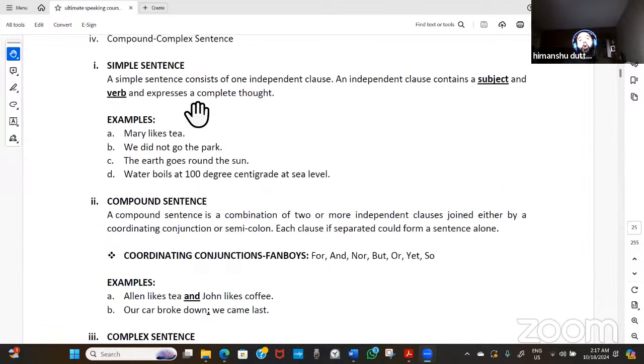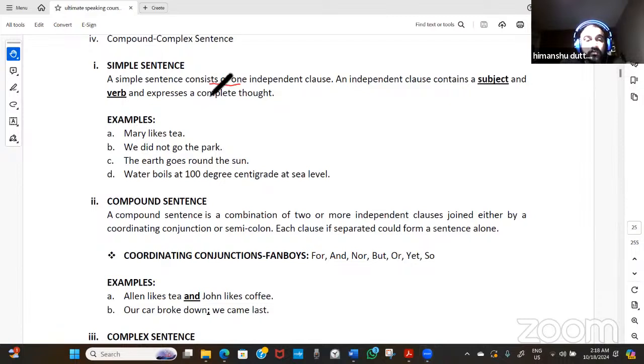Now we are going to talk about the kinds of sentences based upon structure. Just for our knowledge, we should know that there is a certain category of sentence called a simple sentence, and why we call it a simple sentence. So let's go for it.